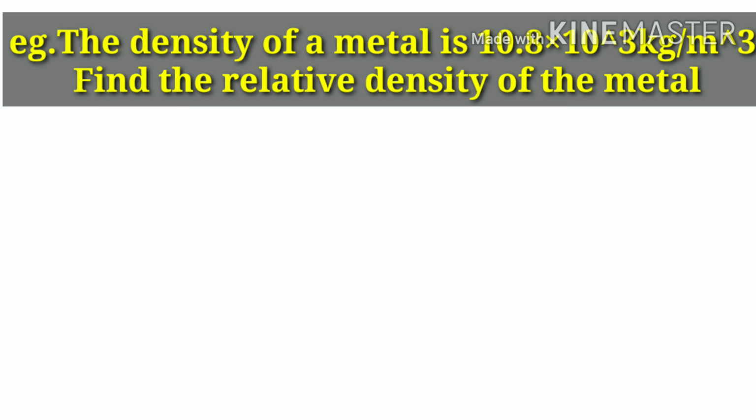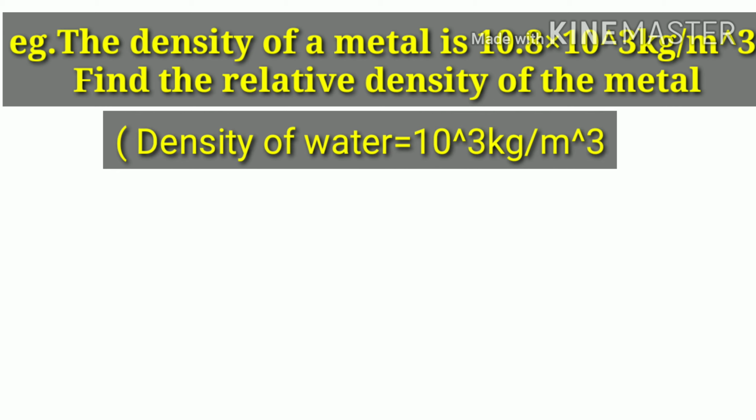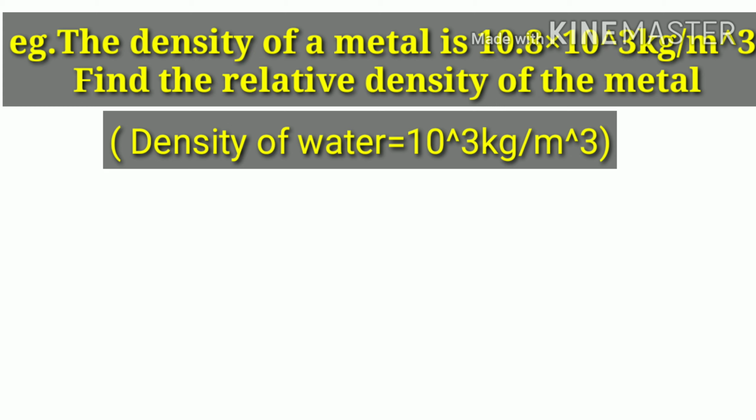Let's see another example. The density of a metal is 10.8 into 10 raised to 3 kg per meter cube. Find the relative density of the metal. You have been given the value of the density of water, that is 10 raised to 3 kg per meter cube. So, see the given values.